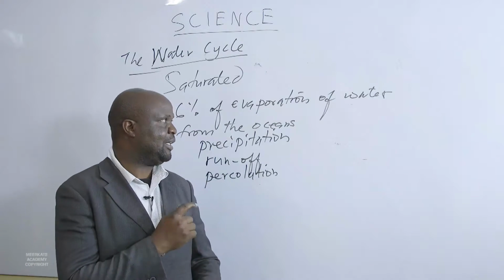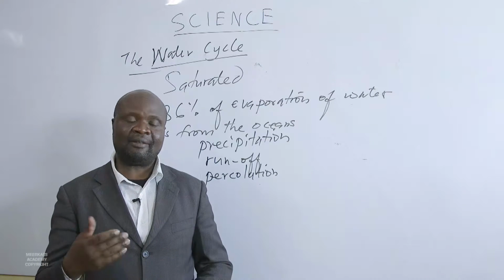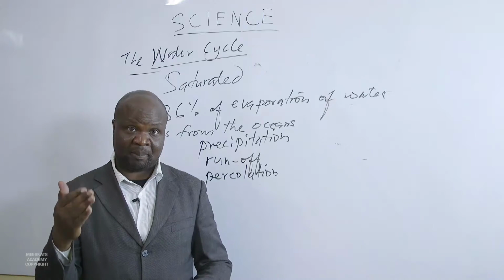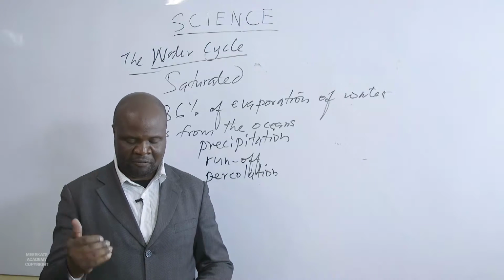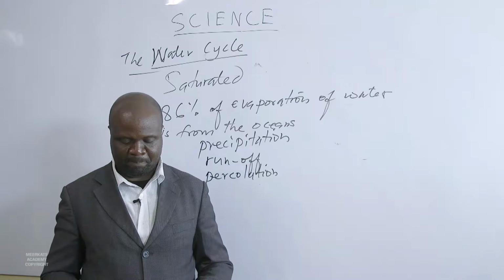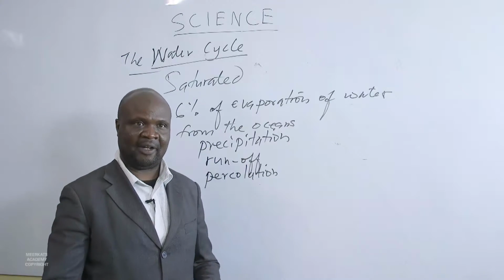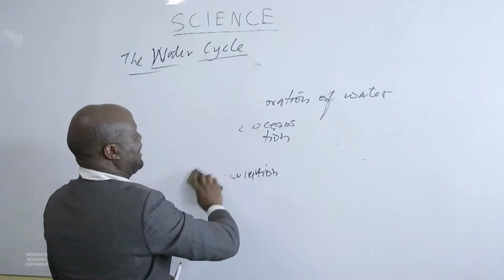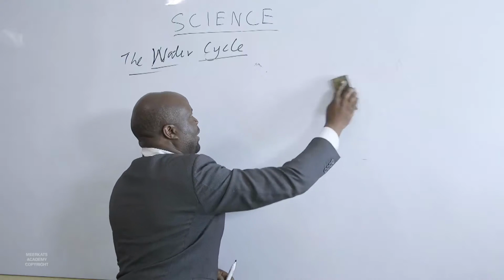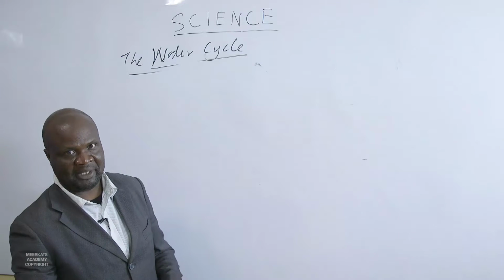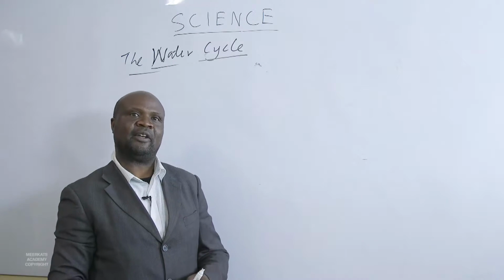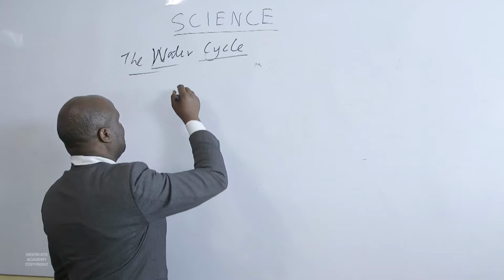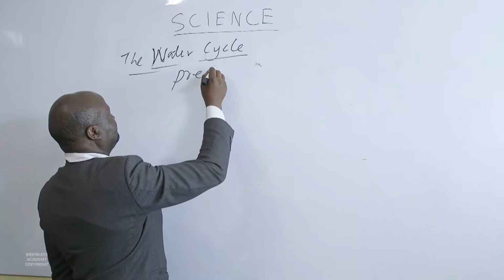We can have a slide diagram here explaining this process of precipitation. How we find there is precipitation, there is runoff, then there is percolation, then rivers are there. We can have that diagram here, just to give us an insight on what exactly happens. So we are saying precipitation takes different formats. So we can have our precipitation.